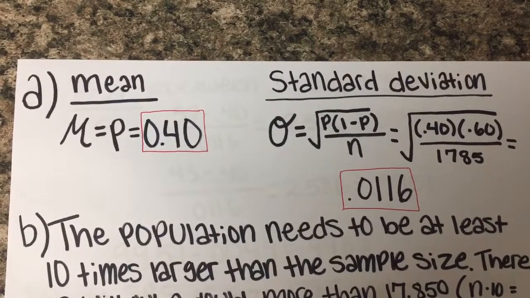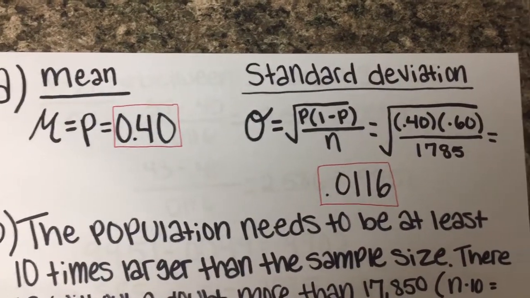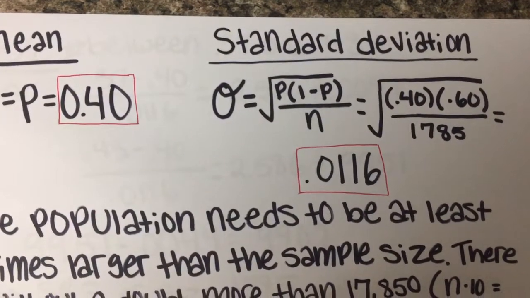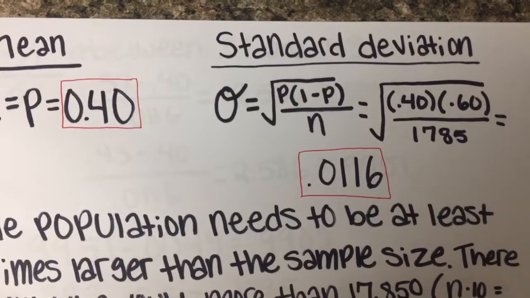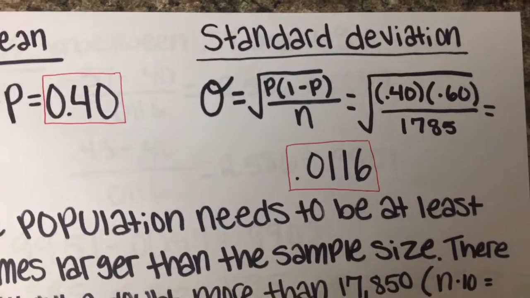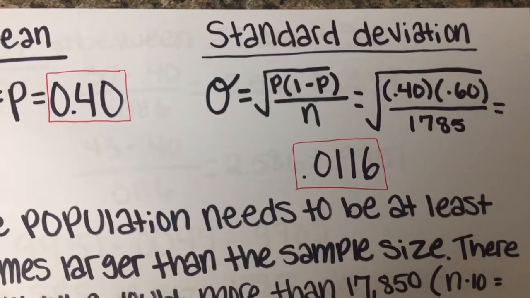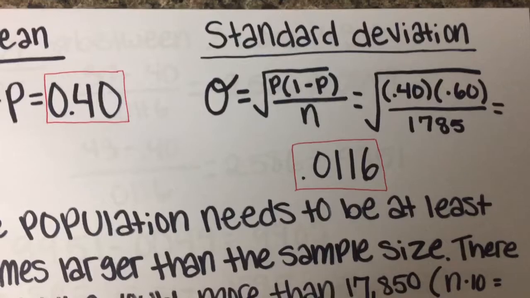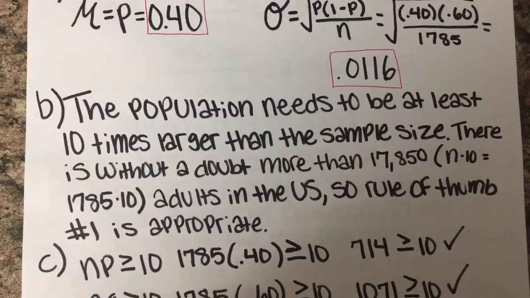So that's 0.40 since that's the probability, and then 1 minus 0.40 would be 0.60. And then n is 1785, so you take all that together and you get 0.0116.